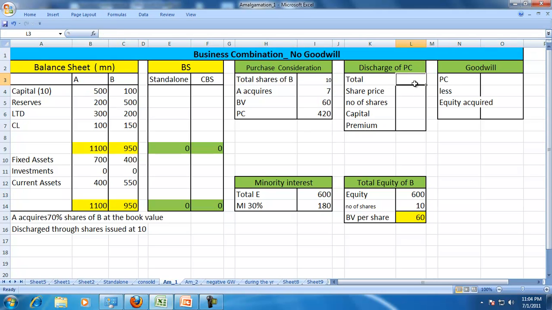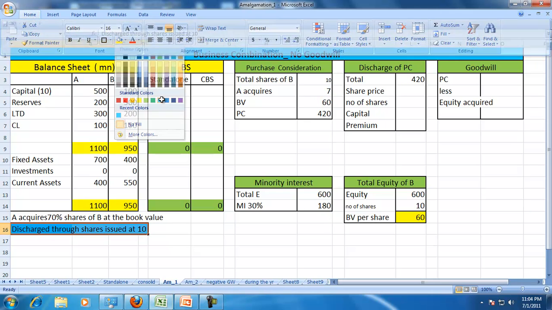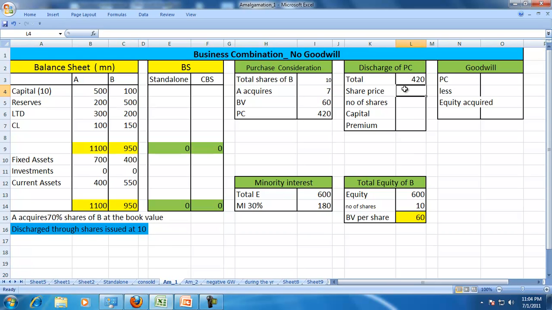And how is A discharging that purchase consideration of 420? The purchase consideration is discharged through the issue of shares at the face value of 10. So the share price issued is 10. So the number of shares issued will be 42 million, and so the capital will be 42 into 10, and there is no share premium, so the entire purchase consideration has been discharged through the issue of shares at par.